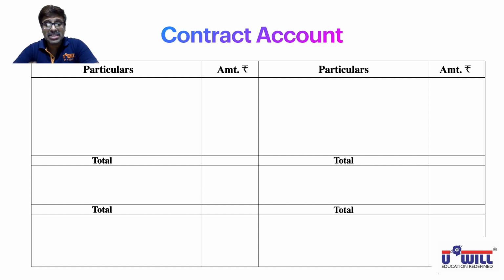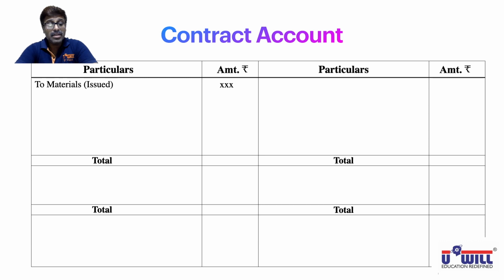All the expenses will come on the debit side. So very first would be the expense of to materials issued. Now materials means cement, bricks, sand, whatever things are required for the construction. Okay, that material will be issued to that particular site, sent to that particular site. That will come on the debit side. For that contract, it's an expense.